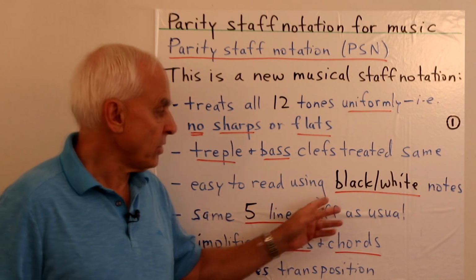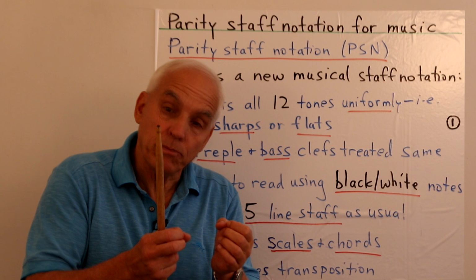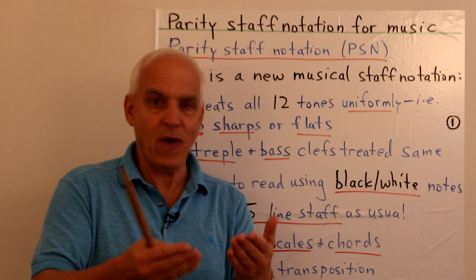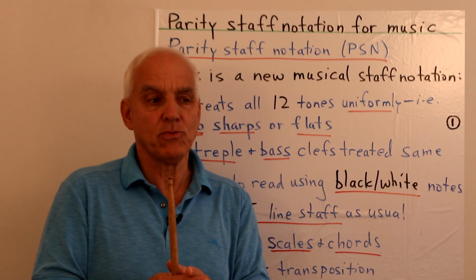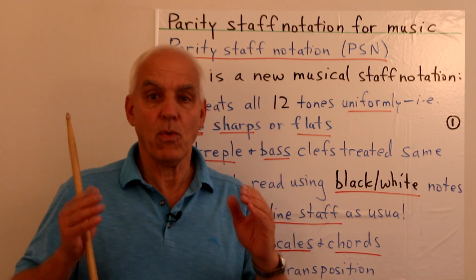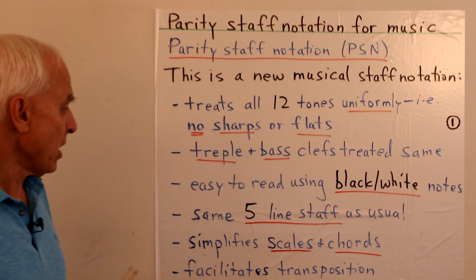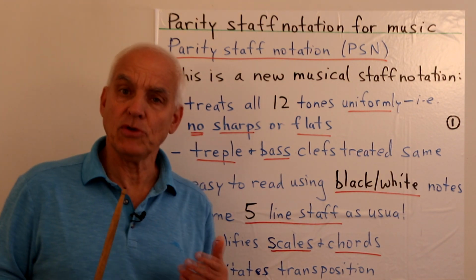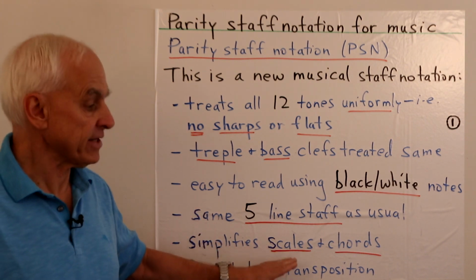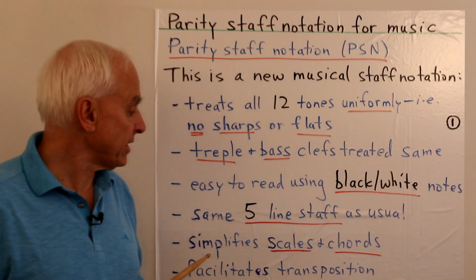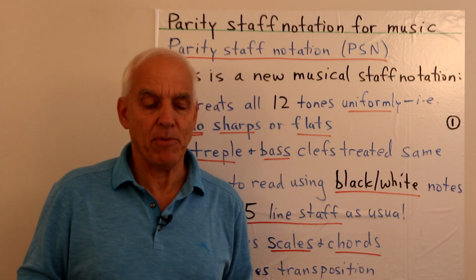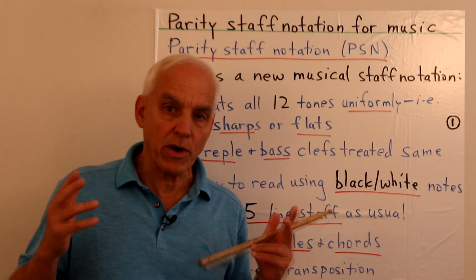It's easy to read using black and white notes, so we're exploiting this beautiful, in-your-face distinction between black and white on a page, which is so noticeable. We're putting that to good effect here to facilitate an efficient way of representing notes on a page. Things are not that different though, because we're still using a 5-line staff or stave pretty well as usual. And we'll see, not just in this lecture but also in subsequent lectures, that this really simplifies our understanding of scales and chords, and lets us rethink what's going on in music.